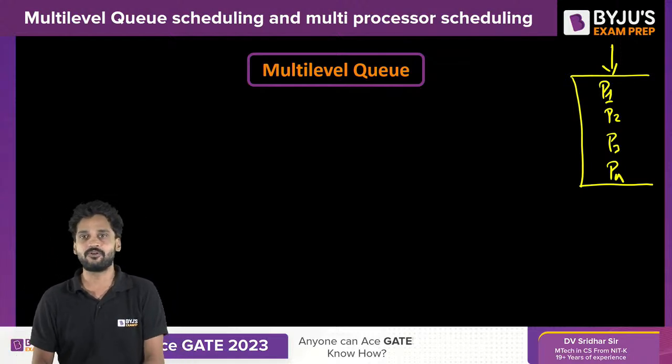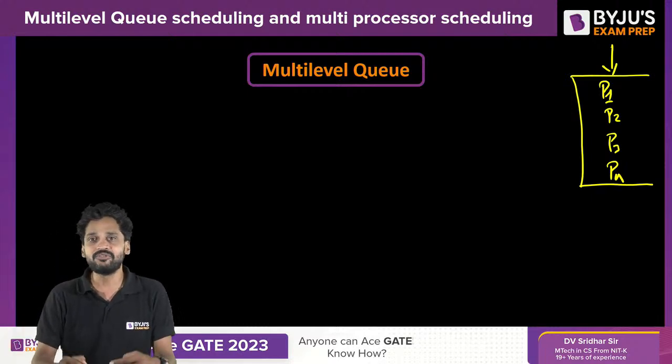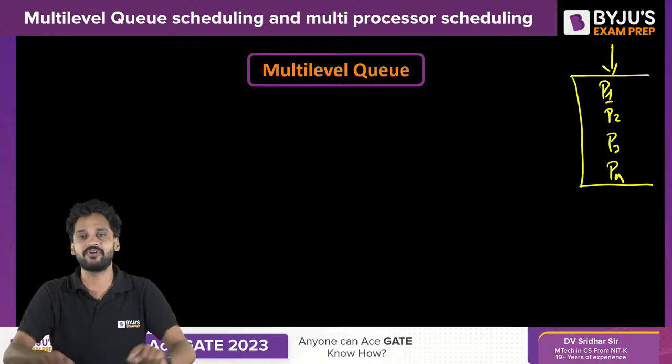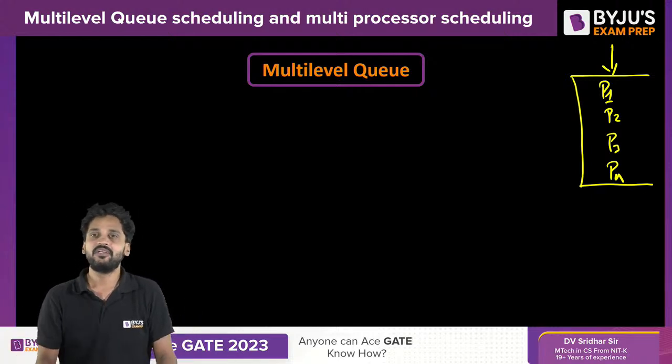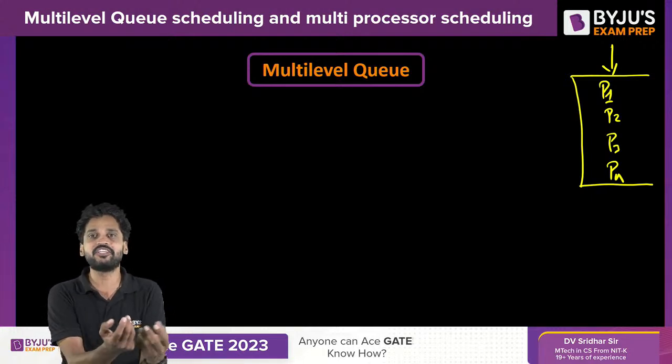Let me tell you what is a foreground process. A foreground process is a process which requires the user's attention, the user's interaction. For instance, MS Word. Any word processing application requires the user's interaction. Without the user's interaction, that application wouldn't execute.